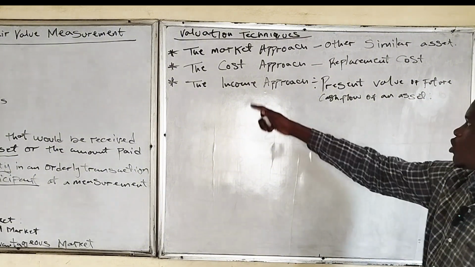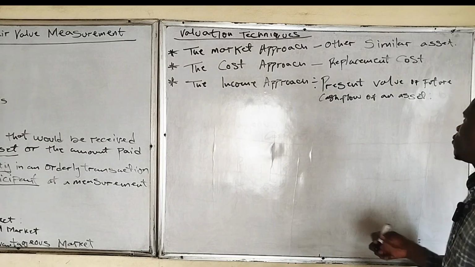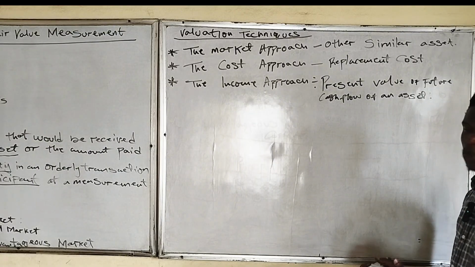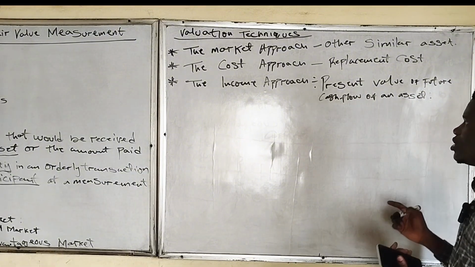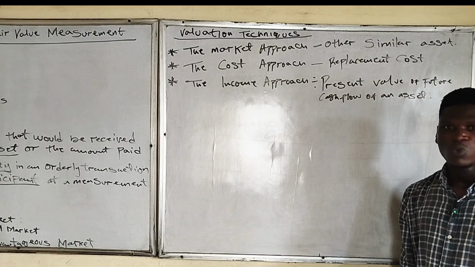So under the income approach, we use the present value of future cash flows that can be generated from the use of this asset. And you know how we do present value. Present value means you are discounting future cash flows to reflect what it is now.